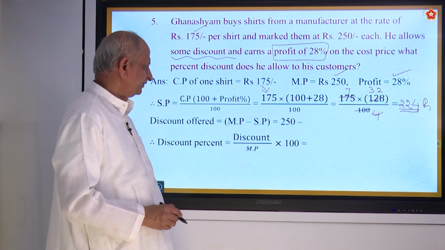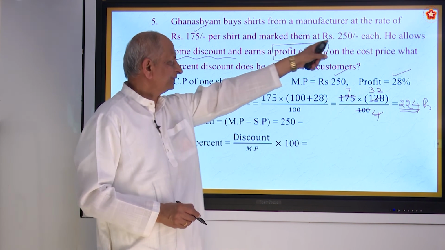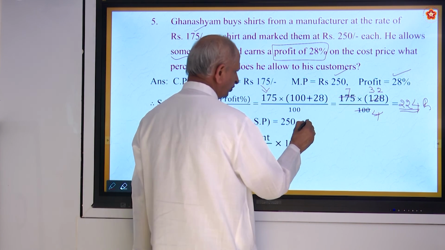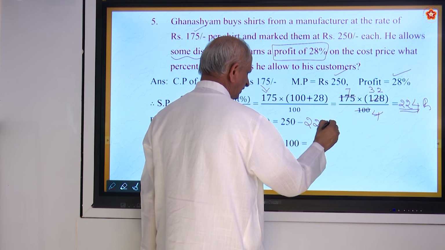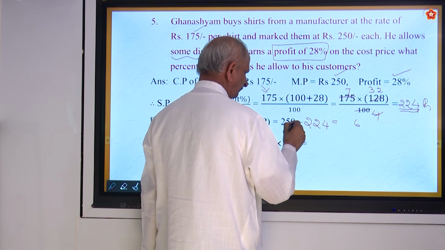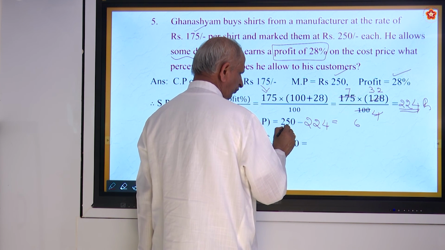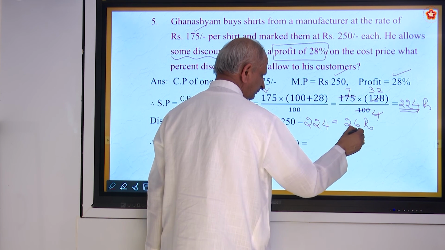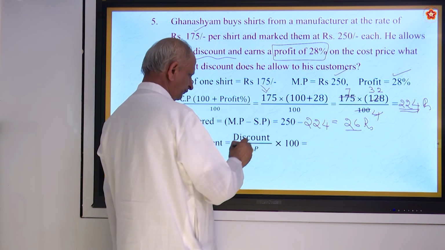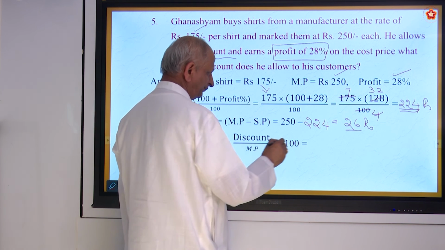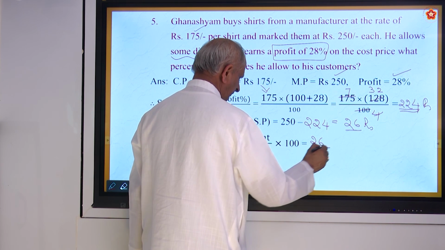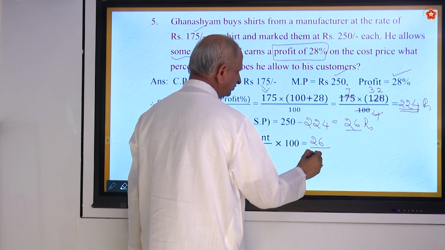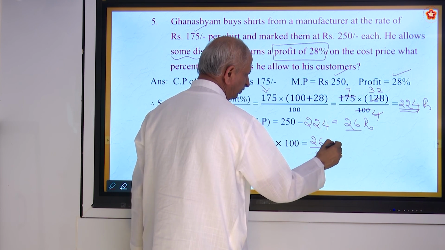Now the discount offered is market price minus selling price. Selling price is 224. That is the discount. 10 minus 4 is 6. 4 minus 2 is 2. So 26 rupees. That is the discount. Now discount percent. Discount is 26 by market price. Market price is 250, into 100.